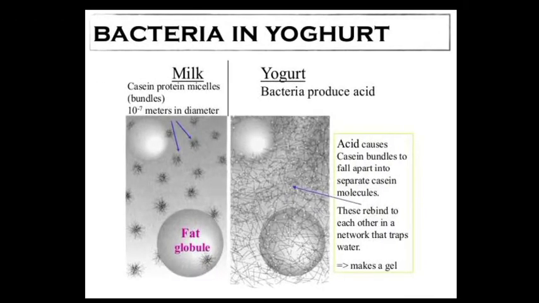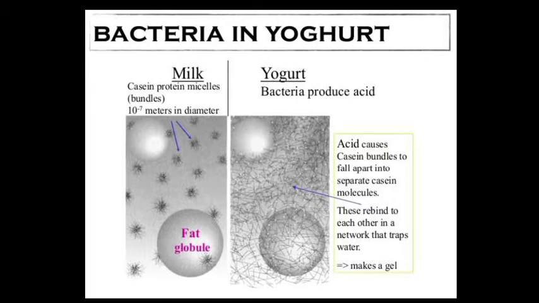Bacteria in yogurt. Yogurt is curd, children. Okay, low fat curd is yogurt. In milk we have casein protein micelles, in the sense small groups, bundles. Those are of 10 to the power of minus 7 meters in diameter. It's a fat globule you could see here. In yogurt, bacteria produce acid. So that acid causes casein bundles to fall apart into separate casein molecules. The bundles break and form molecules.